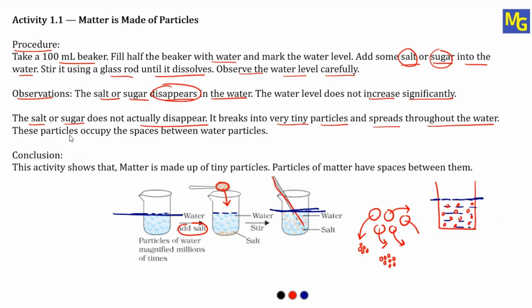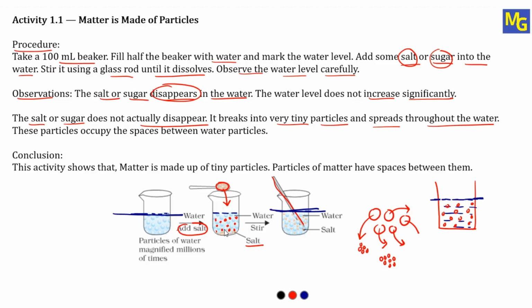Next, these particles occupy the spaces between the water molecules. Now you can see in this diagram, these blue colored ones are the water molecules, and once we add the sugar or salt, all those small tiny particles will spread like this, and they will occupy the space present between the water molecules. I hope you are understanding. See here, these red colors are considered as salt, and the blue colors are considered as water molecules. So what are the salt particles doing? They are occupying the spaces present between the water molecules. They are not increasing the quantity of water.